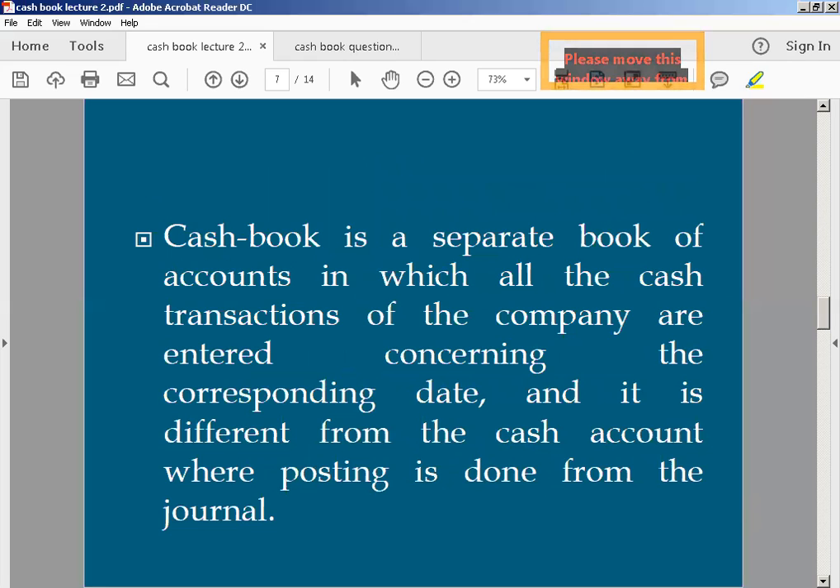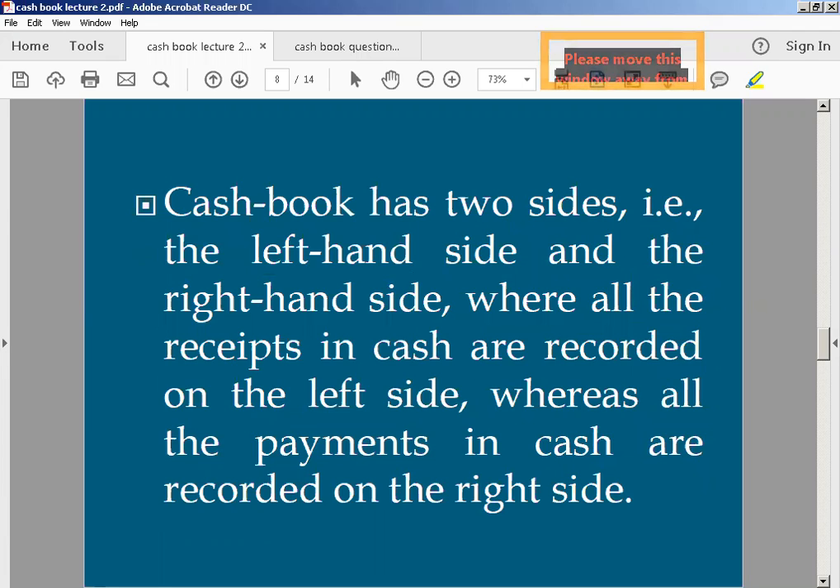Then cash book is a separate book of accounts. Here we only record the cash transactions of a company. Okay, so it is different from the journal. It is different from the other accounts of the company, and entries are made with the corresponding date. It is different from the cash account posting done from the journal. So this is the important point, that it is based upon the cash transactions in which we are making separate accounts. We have two sides, the left hand side and right hand side, for the receipts and payments, where only cash is recorded.